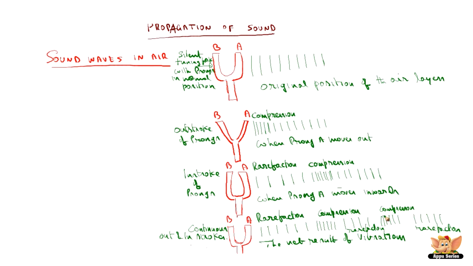When these waves of compressions and rarefactions of air fall in our ears, the eardrums vibrate accordingly and produce the sound.